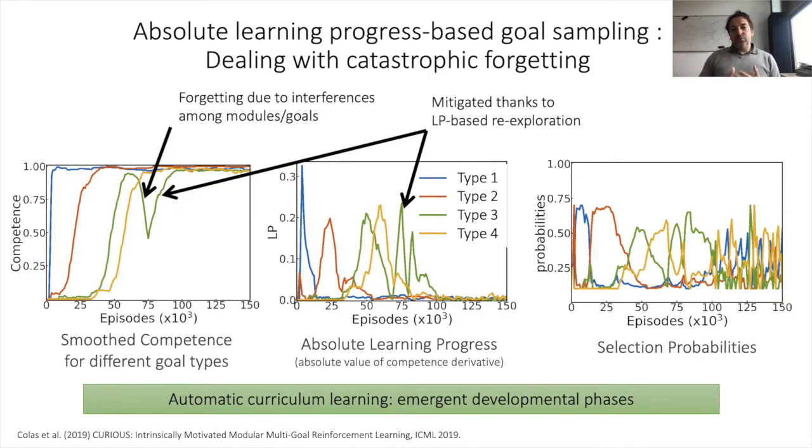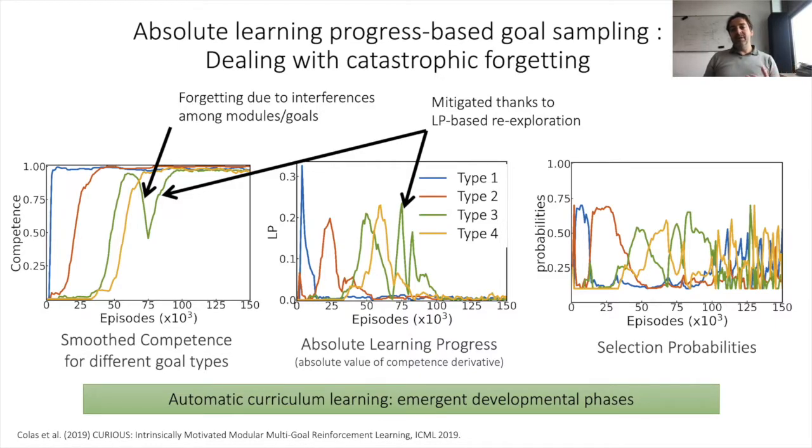Okay, so let's see the good properties of such a goal sampling strategy based on the absolute learning progress. So on the left, we see the curves of competence measures of 4 goal types. In the middle, we see curves measuring the absolute value of their derivative, which is the learning progress. And this is used to decide the probabilities to sample each type of goal as shown on the right. And we first see a form of automatic curriculum learning emerging. The easy type in blue is learned fast, as we see on the left, initially leading to high learning progress, as we see in the middle, until it reaches a plateau.